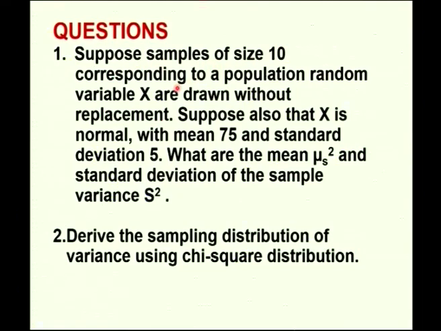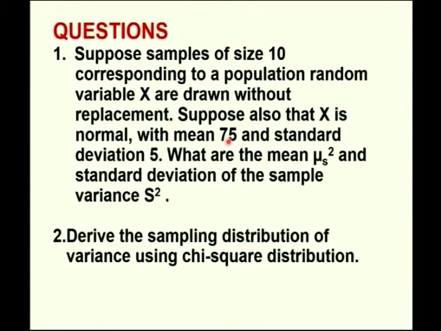Suppose samples of size 10 corresponding to a population random variable are drawn without replacement. Suppose also that x is normal with mean 75 and standard deviation 5. What are the mean mu s square and standard deviation of the sample variance s square? For mu s square, you use sigma square, and for the standard deviation of the sample variance, use the formula for sigma s square and then determine using the given values. Mu is given to be equal to 75 and standard deviation sigma is equal to 5, so we can find this. Derive the sampling distribution of variance using chi-square distribution. Thank you.